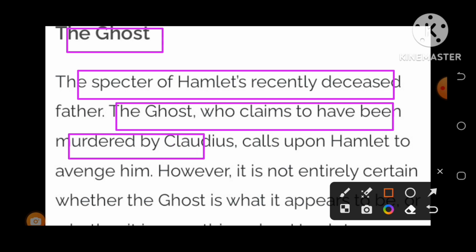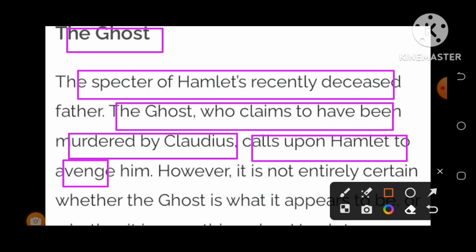Yes, this is a very interesting fact that the ghost himself declares that he was murdered by his brother Claudius, the present king of Denmark. So this ghost calls upon Hamlet to avenge him.